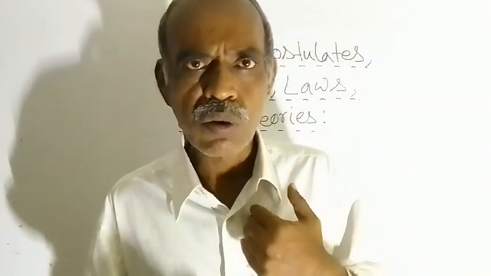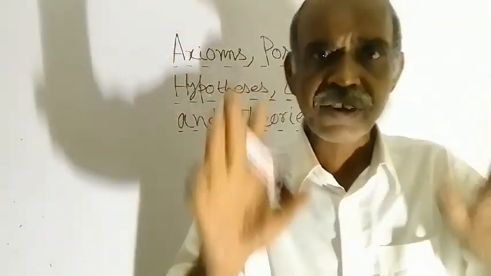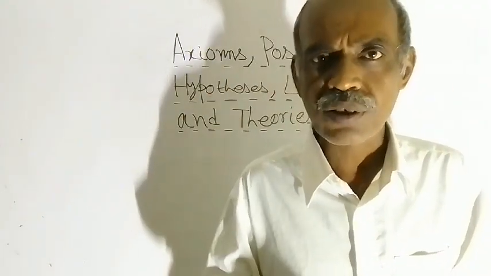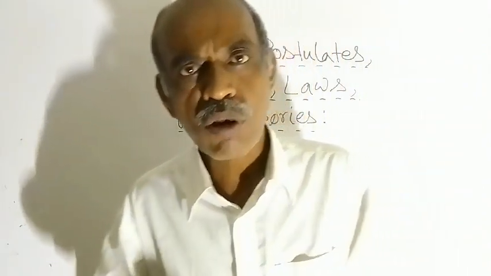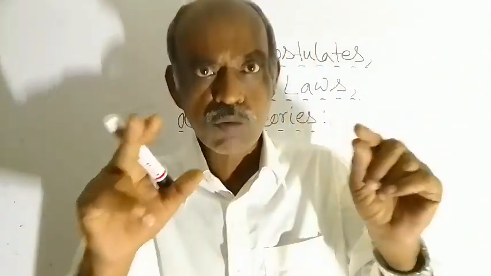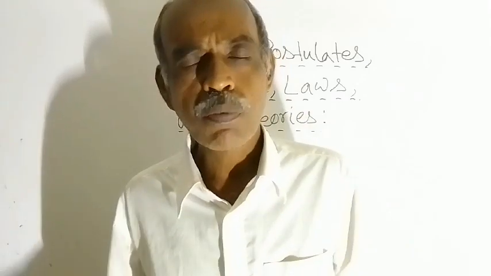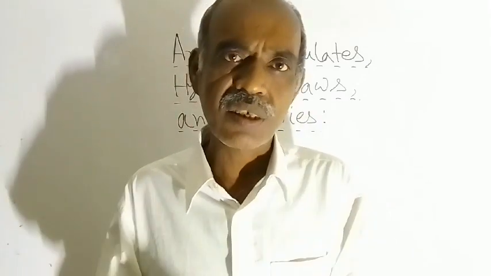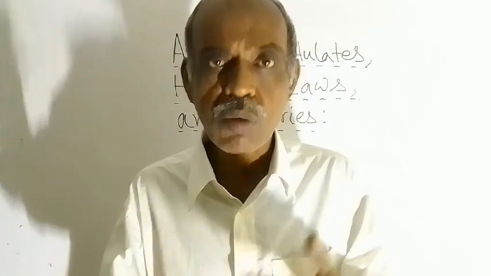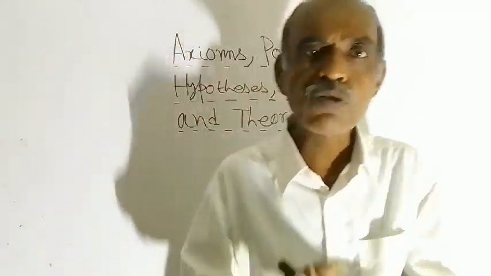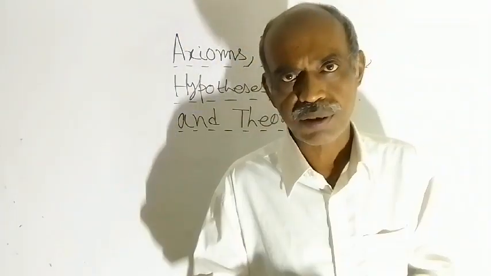If I ask you why those two masses are attracting each other, you won't be able to answer just by studying Newton's law of gravitation. Why every two masses of this universe are attracting each other? What is the cause of attraction?